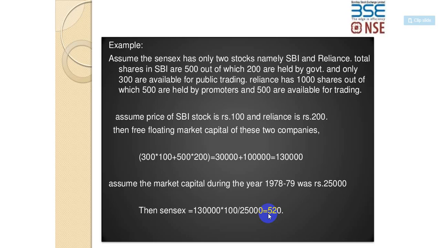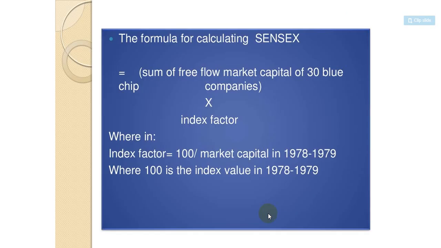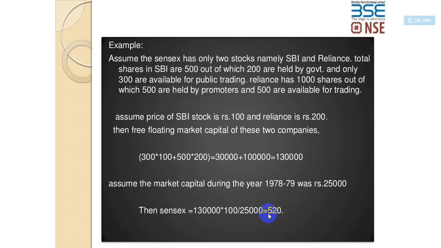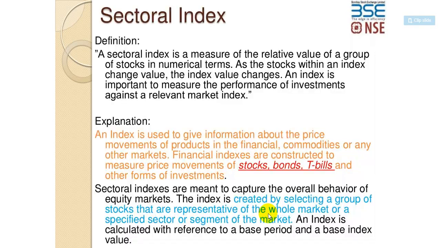So 300 into 100, 500 into 200, we add that. We get 1,30,000. Now using this formula, we calculate the market capital, let's say 25,000 at that period. So the Sensex amount will be 1,30,000 into 100 divided by 25,000. This is how you calculate the Sensex.